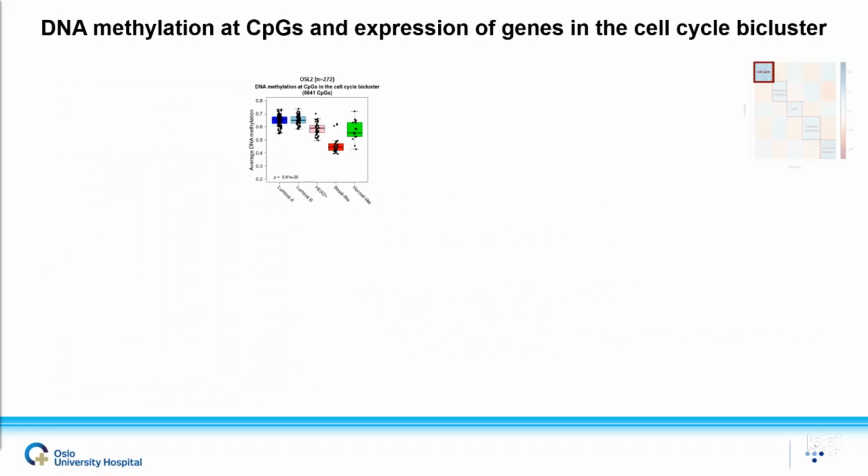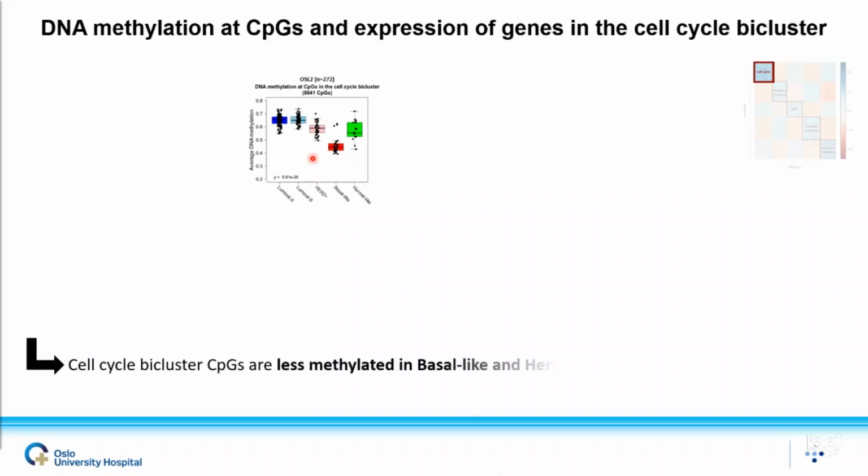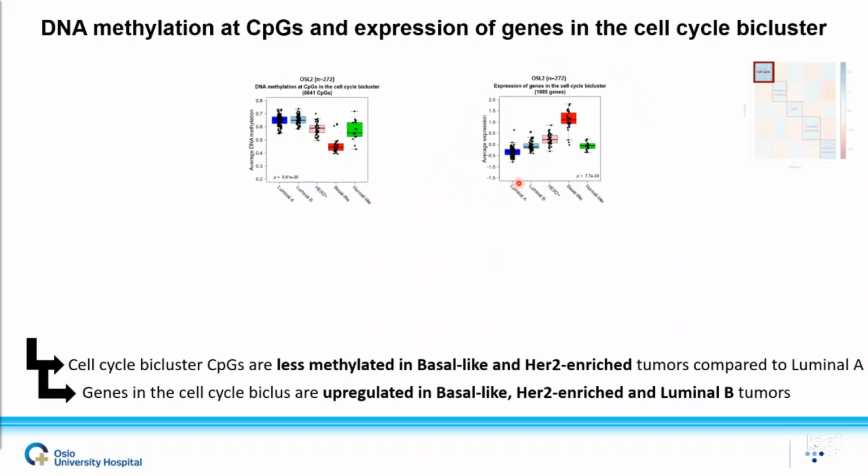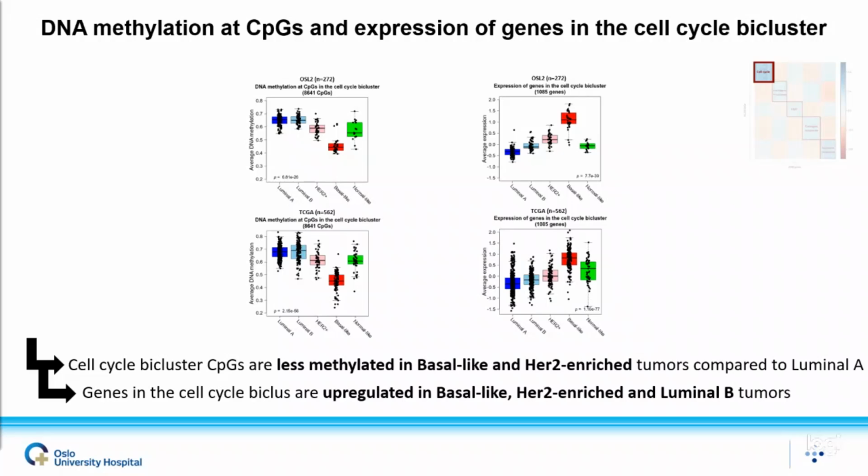We next assessed the DNA methylation level of the cell cycle related CpGs, and we found them to be less methylated in the basal-like and the HER2-enriched breast cancer subtypes compared to the luminal A's in Oslo 2. Interestingly, these subtypes also had a significantly higher expression of the genes in the cell cycle bicluster. This is very much in accordance with the current knowledge, as these subtypes with the highest expression of these cell cycle related genes are also well known to be the most proliferative breast cancer subtypes. A similar pattern was observed in the independent TCGA breast cancer cohort as well, both for the methylation and for the expression.